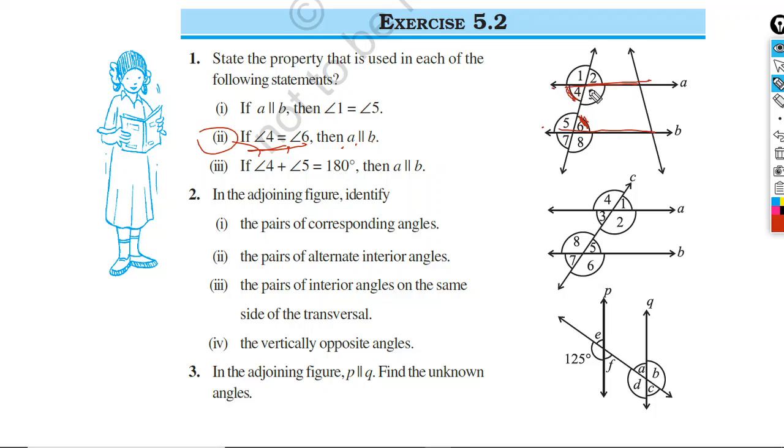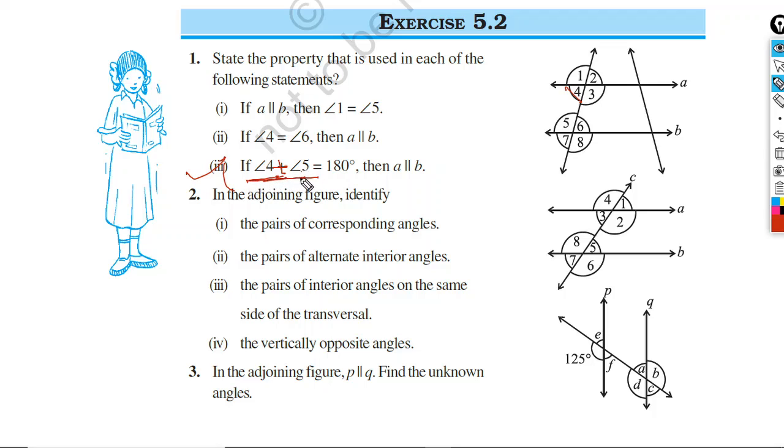So this property is the alternate interior angle property. Now we will move to part 3. If angle 4 plus angle 5, look at the figure.